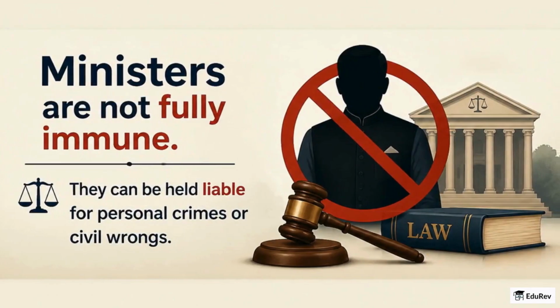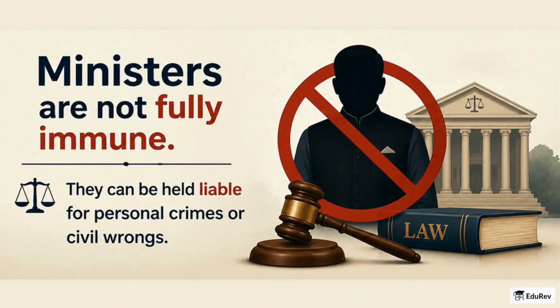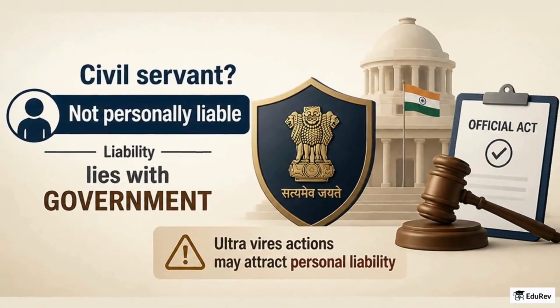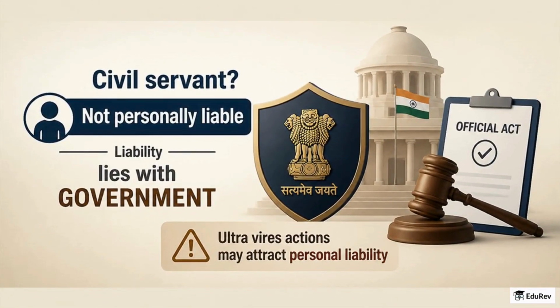Ministers, however, do not get the same blanket protection and can be held liable in ordinary courts for personal crimes or civil wrongs. Judicial officers enjoy immunity for acts done judicially to preserve independence, and errors by judges are remedied through appeals rather than tort suits. Civil servants are normally not personally liable for official contracts or acts. Liability lies with the government, although ultra vires actions may attract personal responsibility.